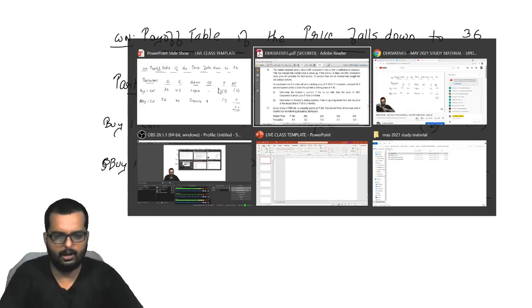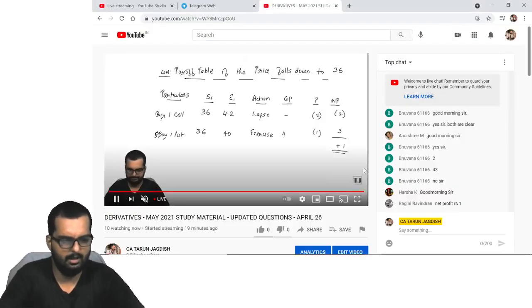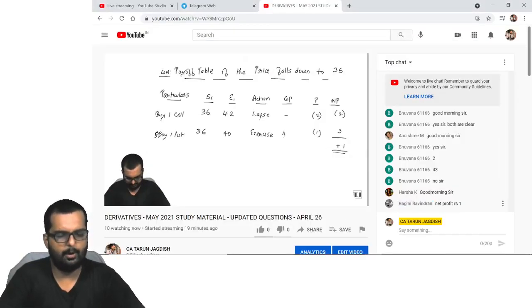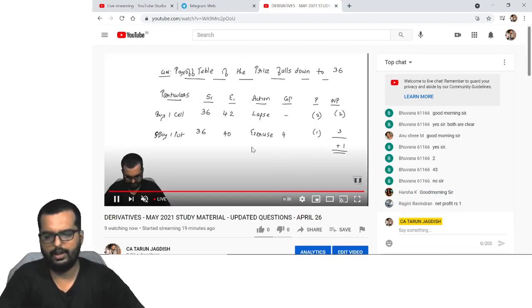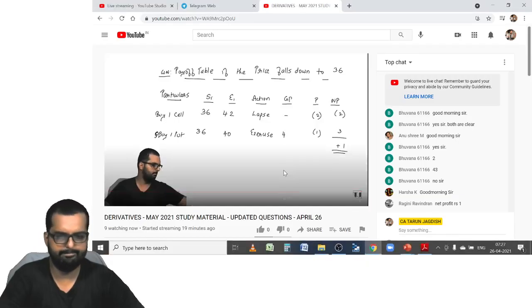Alright friends, I believe you are done with this part also. Can I go to the next one now? Ragini, the net profit is 1. Perfect, that answer is right. Perfect. Can I go to the next one now? Okay. I'll now go to the next one.